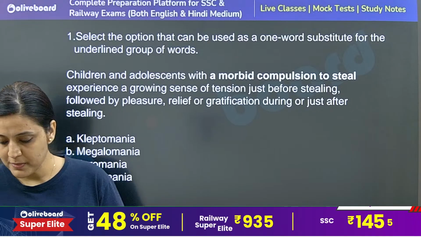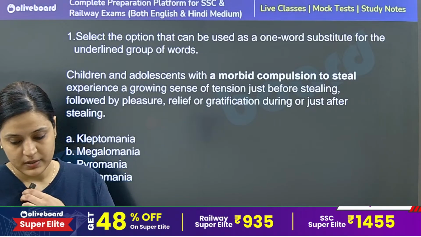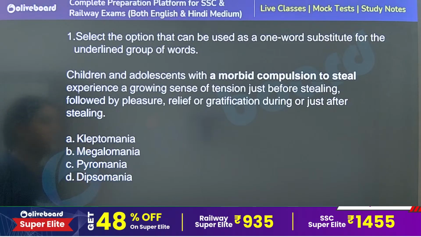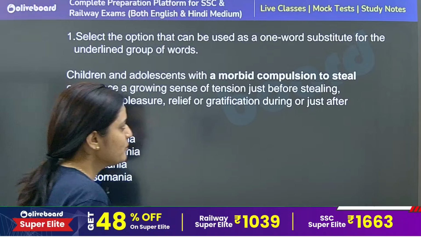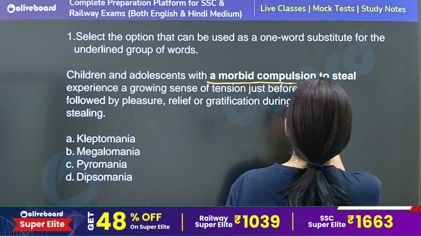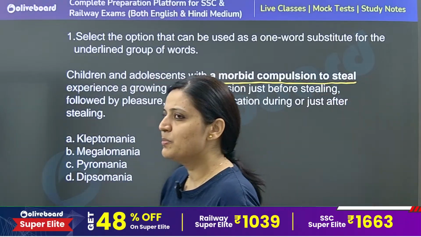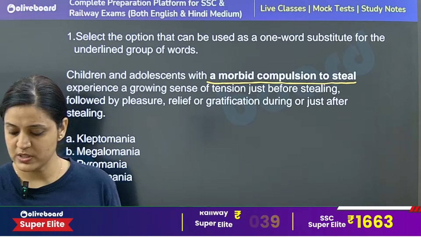Okay, so my first question is based on one word substitution. Children and adolescents with a morbid compulsion to steal experience a growing sense of tension just before stealing, followed by pleasure, relief and gratification during or just after stealing. So basically it's a morbid compulsion to steal. You might have seen some people who have this.